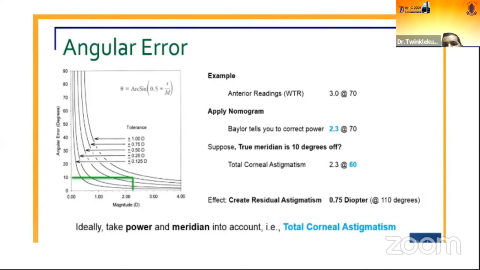At 70 degrees, when you apply the Baylor nomogram, it gives the exact correction power of 2.3 at the front cornea. But suppose when we are measuring this cornea, it is 2.3 at 60 degrees. So whatever is lacking is the meridional consideration that was lacking in the Baylor nomogram. Ideally we should take the power and meridian both into account, considering the total corneal astigmatism.